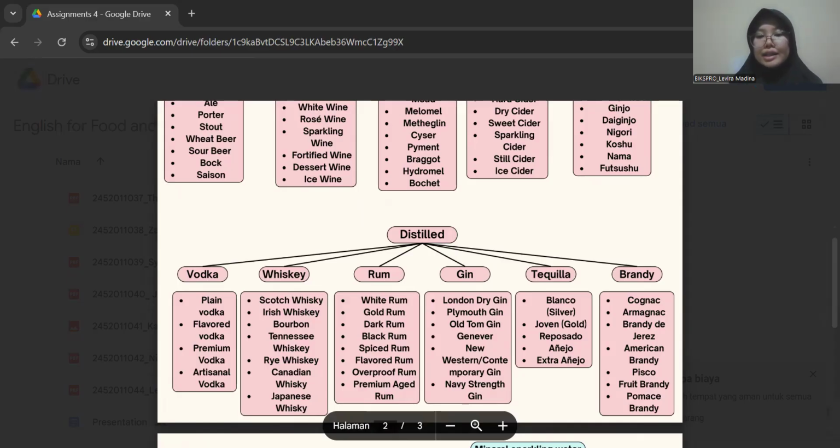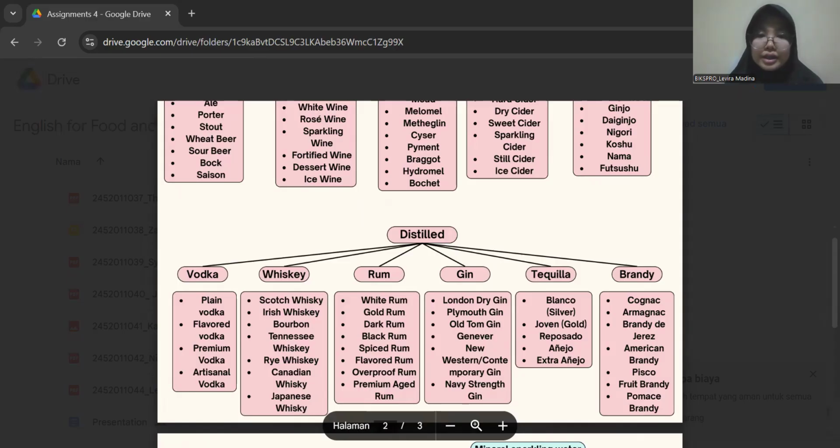For the next is tequila. Tequila is a distilled alcoholic beverage made from the blue agave plant, primarily in Mexico. So the first type of tequila is Blanco. Blanco or silver tequila is unaged tequila, clear and with a strong agave flavor. It's often used in cocktails like margaritas. For the example is Patron Silver.